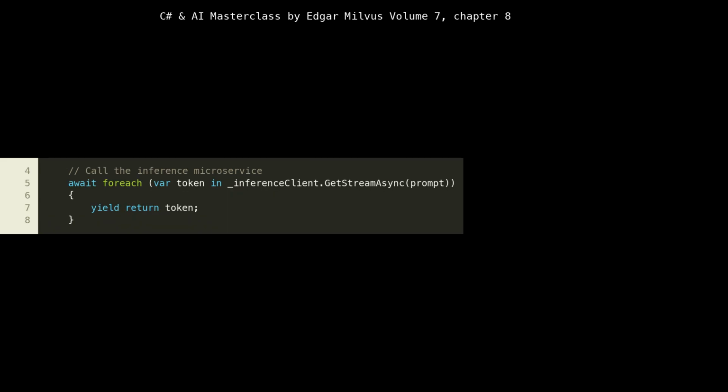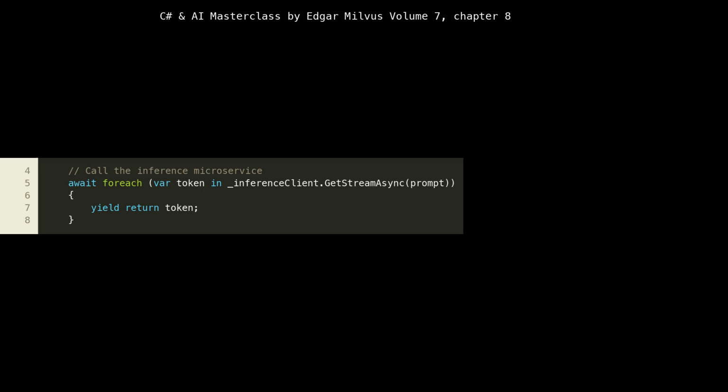At line 4, we see await foreach (var token in _inferenceClient.GetStreamAsync(prompt)). This is where the magic of asynchronous streaming happens. The _inferenceClient is an abstraction representing our connection to the actual inference microservice. Its GetStreamAsync method is expected to return an IAsyncEnumerable<string> itself, which means it's also designed for streaming. The await foreach construct then allows us to iterate over the incoming tokens from the inference service as they arrive, without blocking the calling thread. For every token received, yield return token, at line 7, immediately sends that token back to the caller of StreamInferenceAsync.